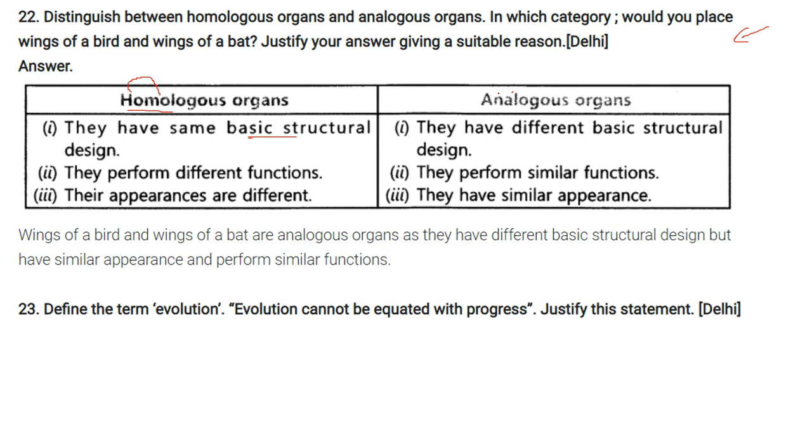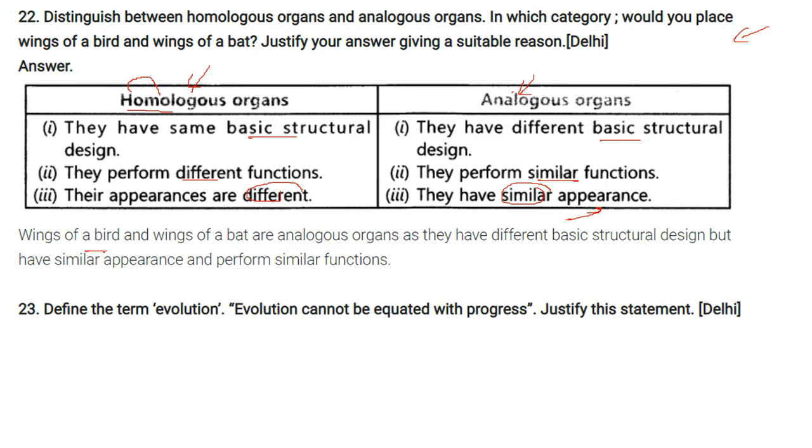Analogous means from analogy we take. So, they have different basic structural design. Homologous organs have the same basic structural design, but they perform different functions. Analogous organs, though they have different basic structural design, perform similar functions. And in homologous organs, their appearances are different, while in analogous organs, the appearances are similar.